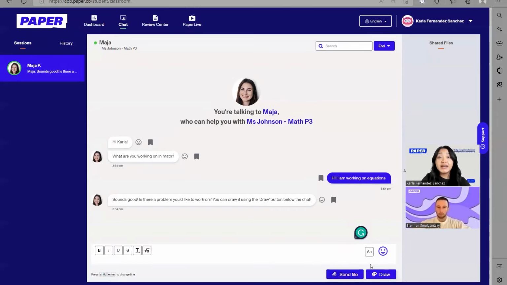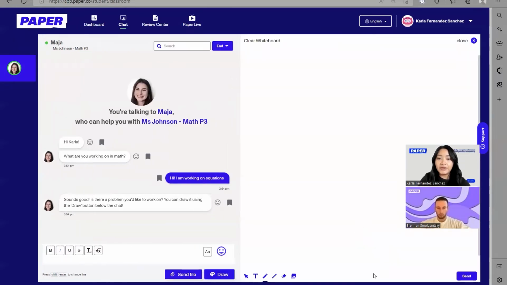Something else that they can do is use a virtual whiteboard. They can go ahead and use it by clicking here on Draw. And here we can already see that our tutor is also supporting us in that and letting us know, hey, you can also use that button to let me know what you need help with. So I'm going to go ahead and click on that.